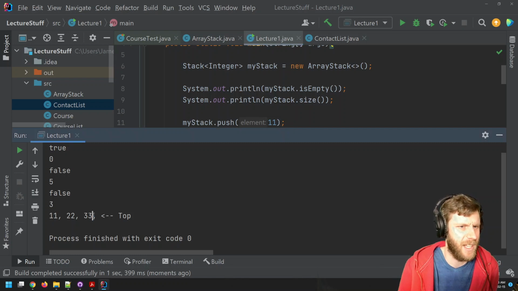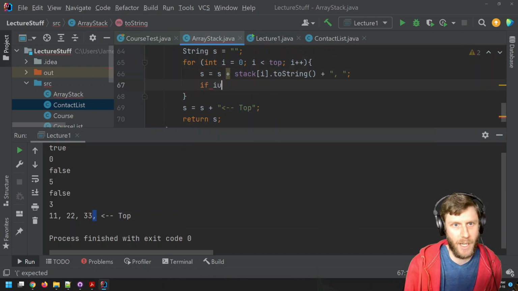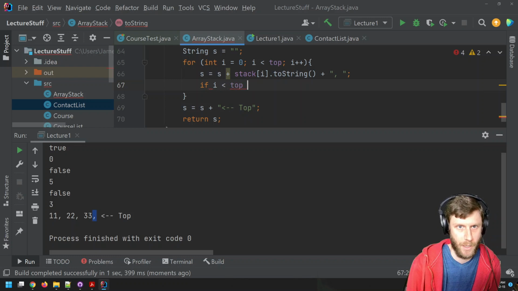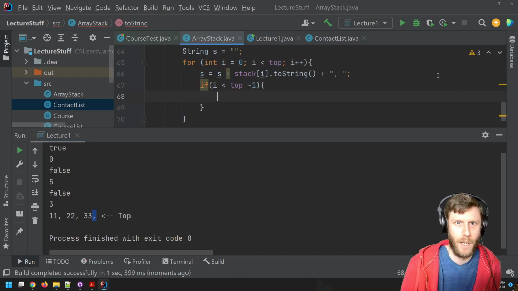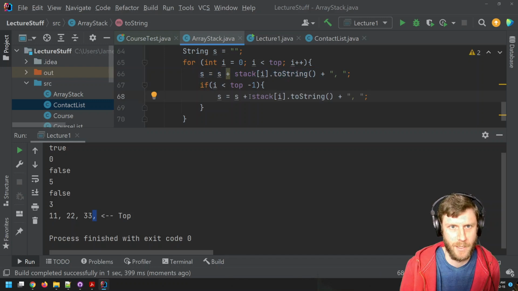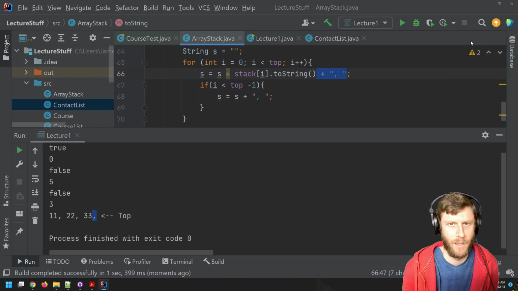And if you ever think, oh, I don't like having that leading comma there, okay, fine, you can go here and throw something like this. If i is less than top minus 1, I'll take this, copy, paste, and just that, and then don't include that there.